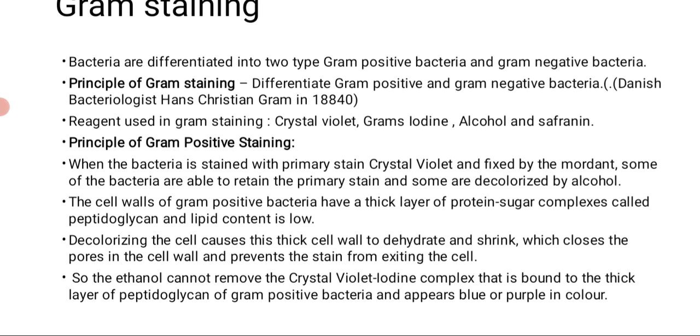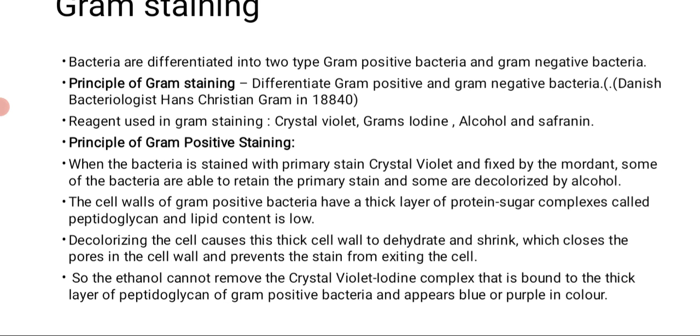Decolorizing the cell causes this thick cell wall to dehydrate and shrink. The decolorizer means alcohol; it dehydrates and shrinks the cell, which closes the pores in the cell wall and prevents the stain from exiting the cell wall.